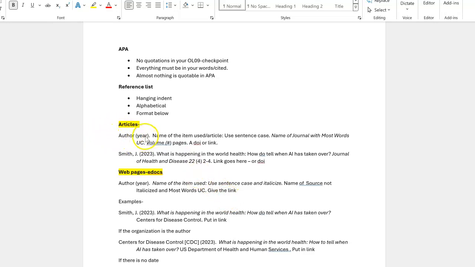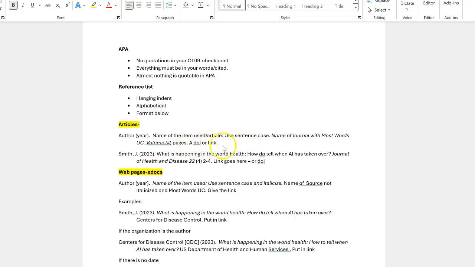So in articles, it's the author, year, the name of the item in sentence case. Sentence case means the only letters that are uppercased are those that would be uppercased in a sentence. So here, the first word and the word after a colon, those are uppercased. Names would be uppercased also, but you're using sentence case, so only uppercase the words that you would uppercase in a sentence. Then you have the name of the journal with mostly uppercase words. The name of the journal and the volume are italicized. The number and the pages are not italicized, and at the end there should be a DOI or link.